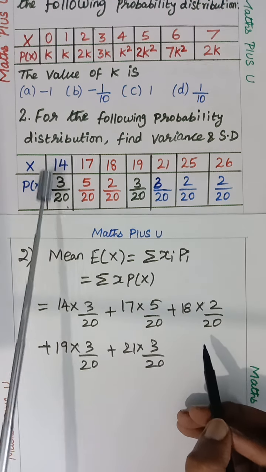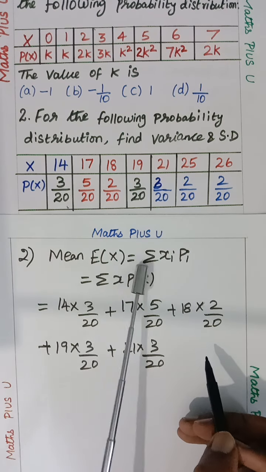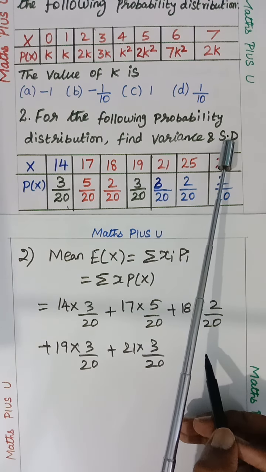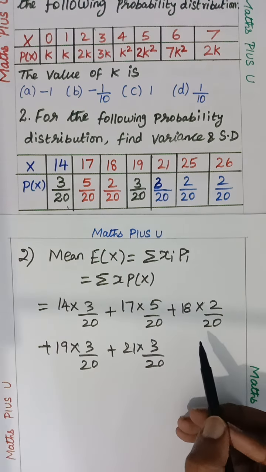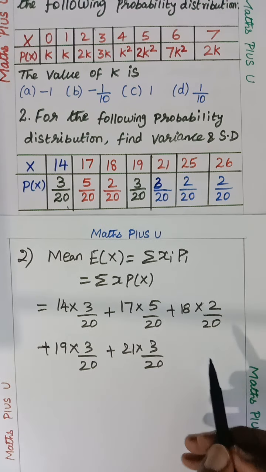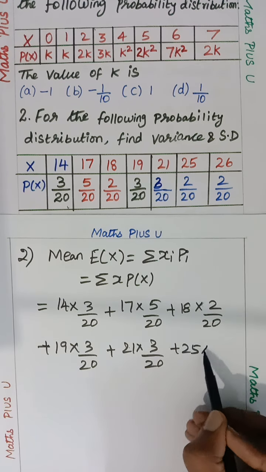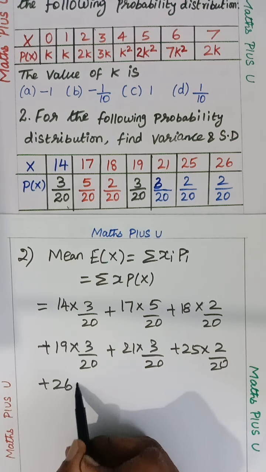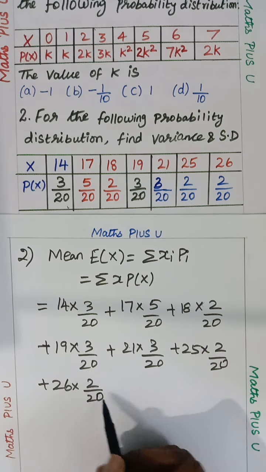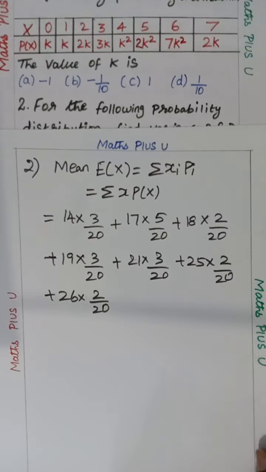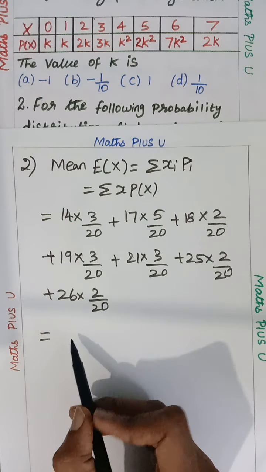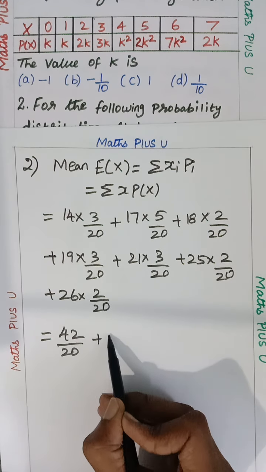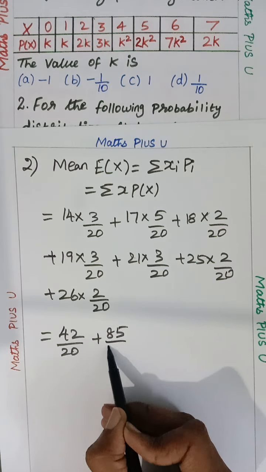xi pi, x into p of x, multiply, then summation, so we are adding. If the question had not asked for variance and standard deviation and only asked for the mean, this itself would be over. So we'll continue: then plus 25 into 2 by 20, plus 26 into again 2 by 20. Is this clear? Kindly check, children. 14 threes are 42, check. 42 by 20. Then 17 fives are 85 by 20.